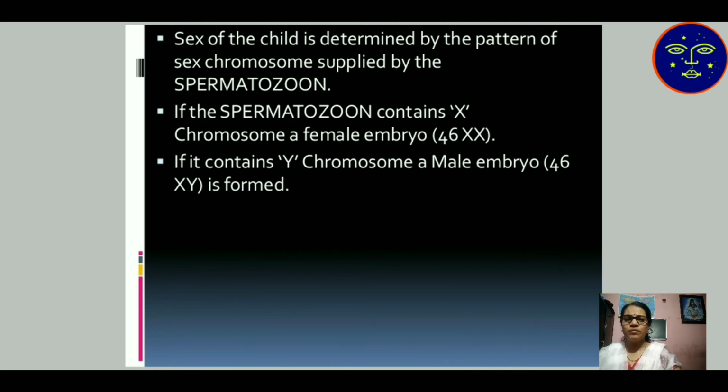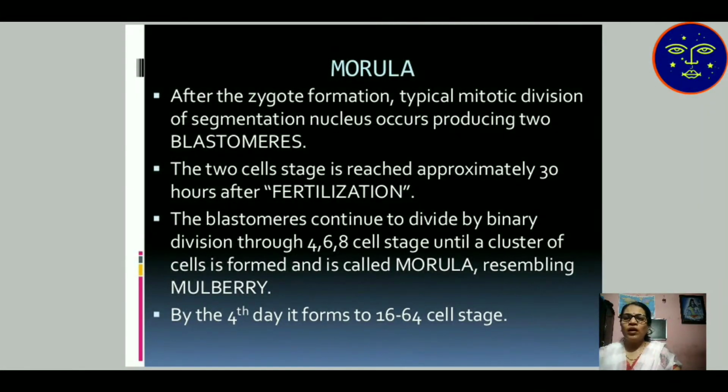Out of 46, 44 are known as autosomes and 2 chromosomes are known as sex chromosomes. If 44 plus XX chromosomes, then it is a female character. When 44 plus XY chromosomes are there, then the embryo is a male character. So after zygote formation, the morula stage.